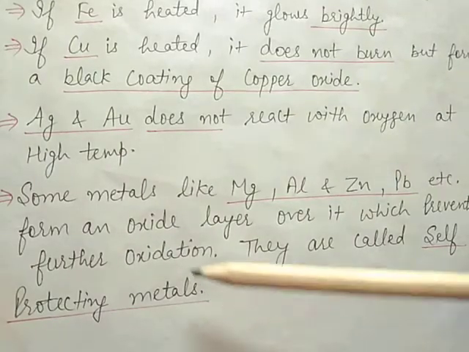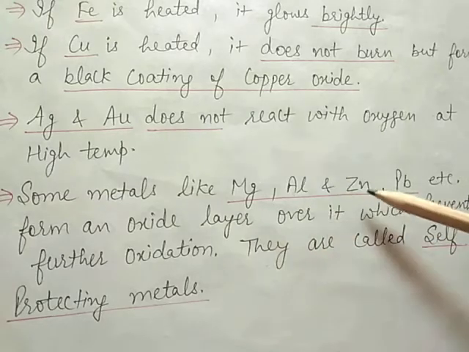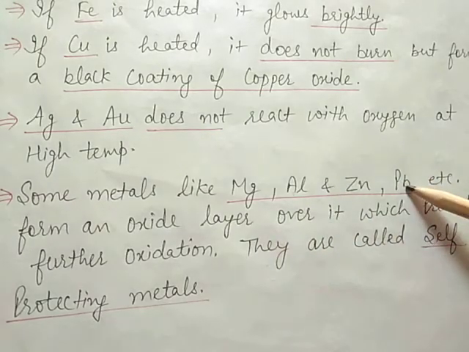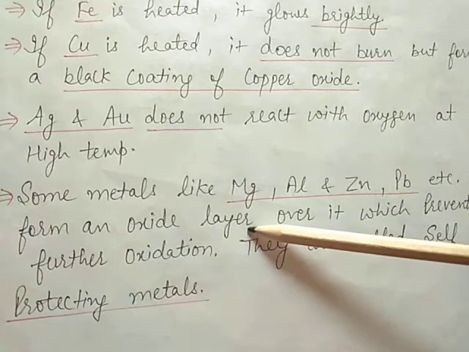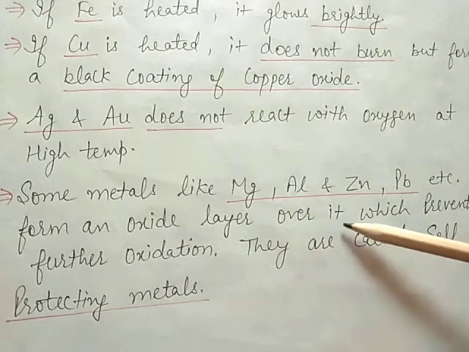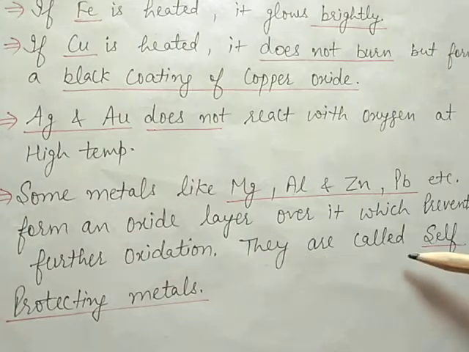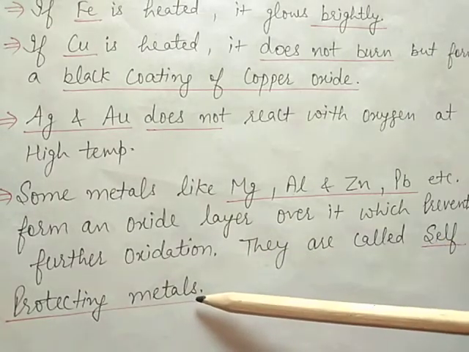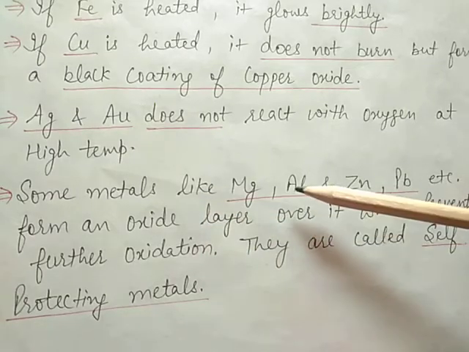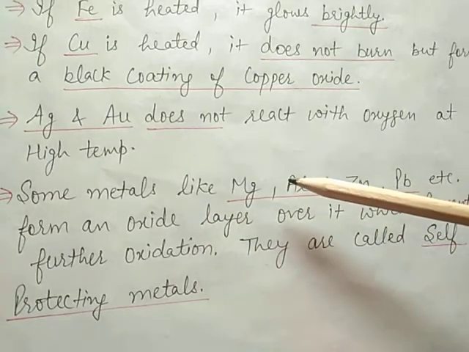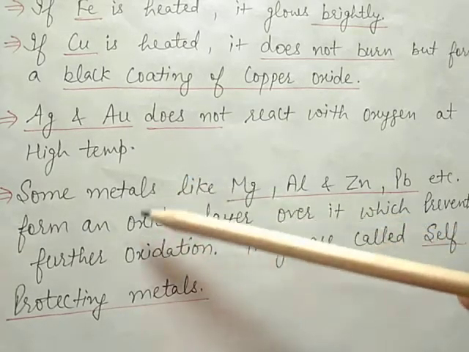Now the next point is, some metals like magnesium, aluminium, zinc and lead, this is the symbol of lead, etc., form an oxide layer over them which prevents further oxidation, so they are called self-protecting metals. It means when these metals react with oxygen, on further oxidation they give oxide layers.